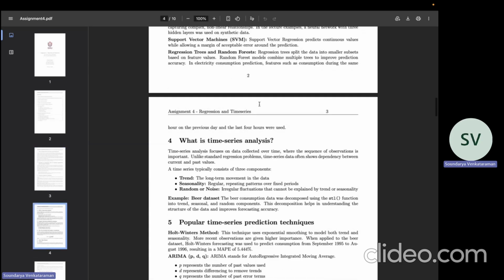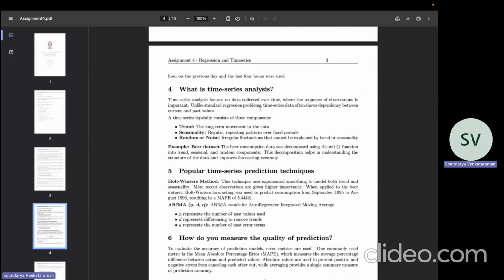Coming to time series analysis, it focuses on data collected over time, where past values influence future values. A time series consists of a trend, seasonality, and random noise. In the beer dataset, STL decomposition was used to separate these components and improve forecasting.